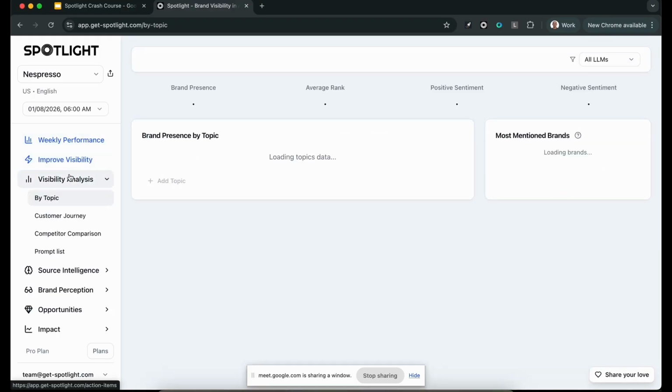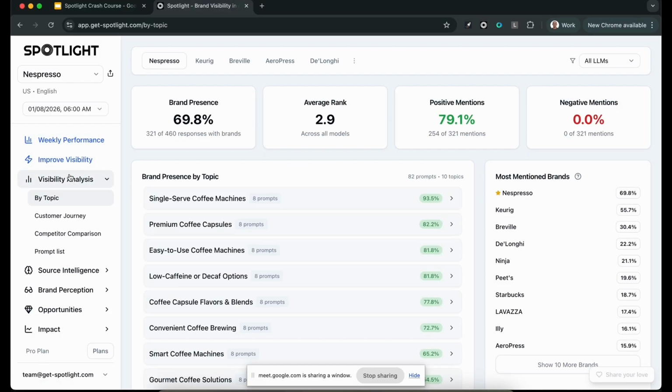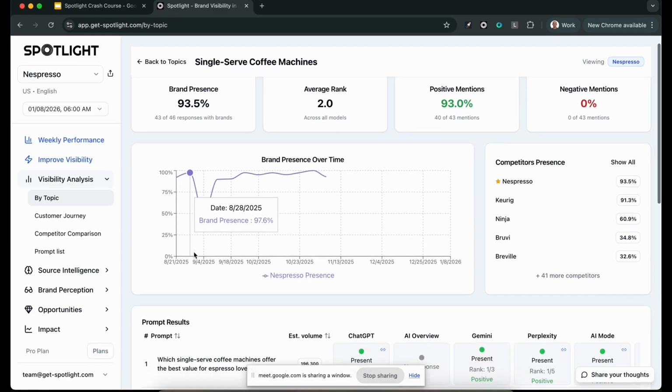But I'm going to dive now into more hands-on, practical detail of how we actually do this in practice. So let's jump into an example here with Nespresso. Nespresso is not a client, which is why I'm showing this example, and you also see that their graphs are not going up so much, because they're not a client. This is also for existing users; I'm going to show you some new features that you might not be aware of.